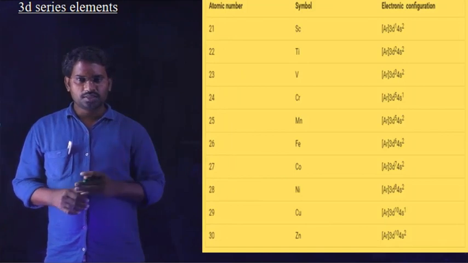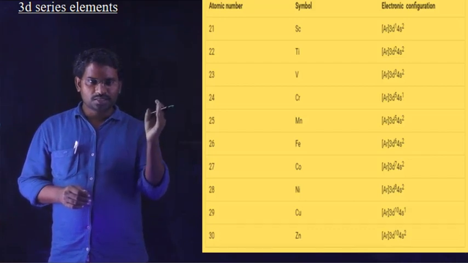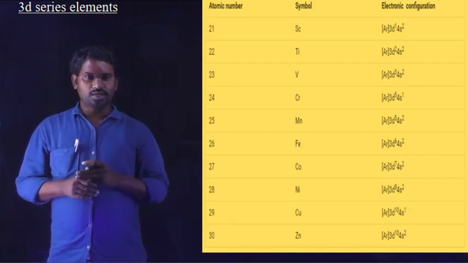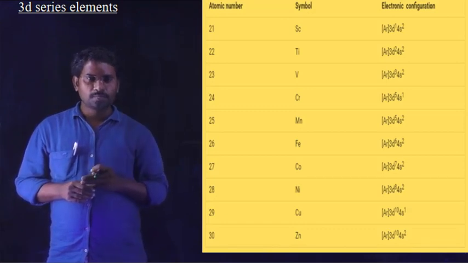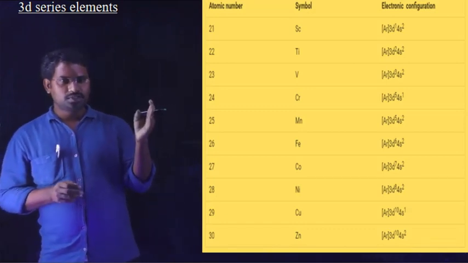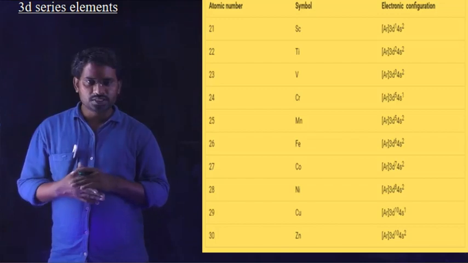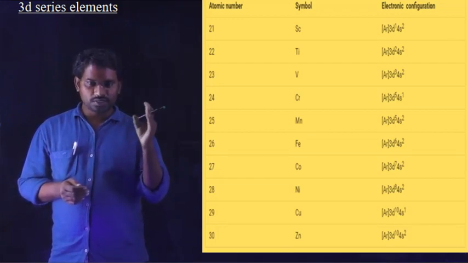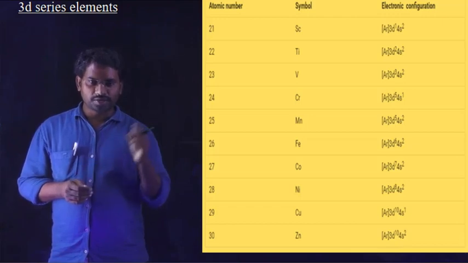Now look at the elements present in the 3d series. Look at the image clearly: the atomic numbers, their symbols and their general electronic configuration. Scandium, atomic number 21; titanium 22, vanadium 23, chromium 24, manganese 25, iron 26, cobalt 27, nickel 28, copper 29, and finally zinc 30.